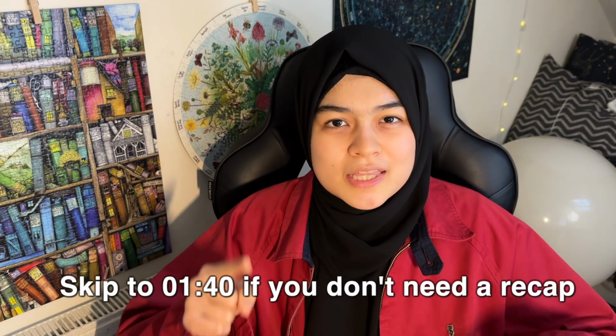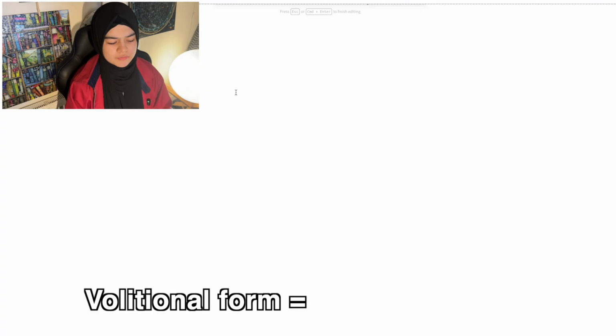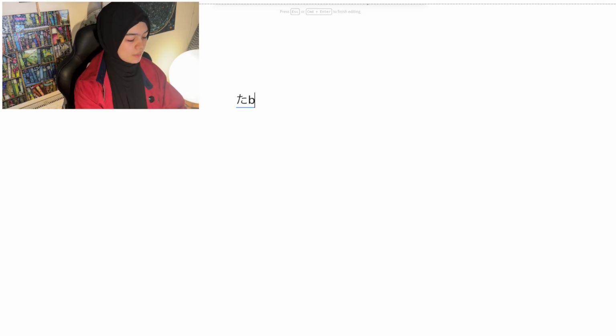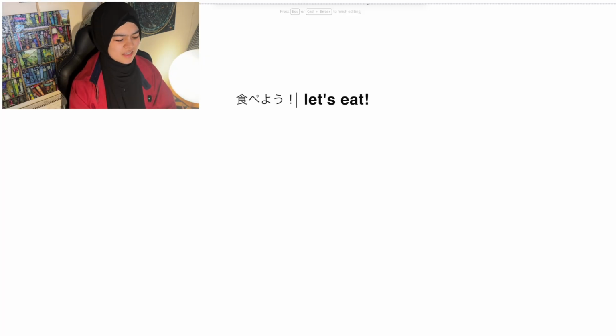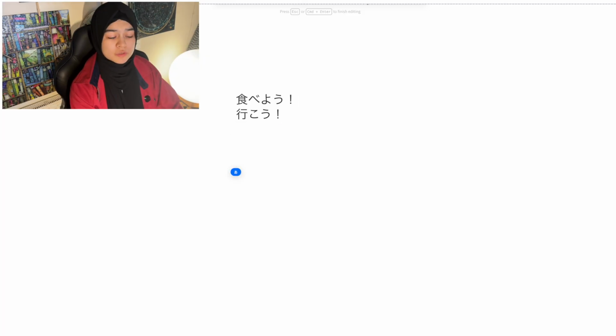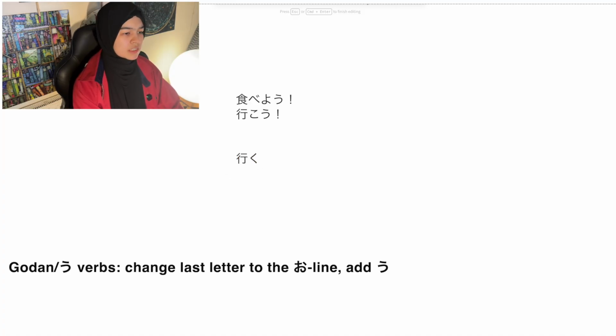We'll do a lot of practice sentences, but before that, we'll also have a quick recap on the volitional form. If you don't need a recap, then just click on this timestamp. では、始めましょう. In simple words, the volitional form is the let's do form. So for example, 食べよう is let's eat. 行こうは let's go ですね. So if it's a u verb like 行く or go, then what you do is you change the last letter ku into a o line. So ku becomes ko, and then you add a u.